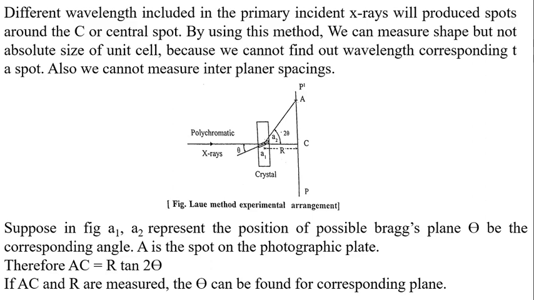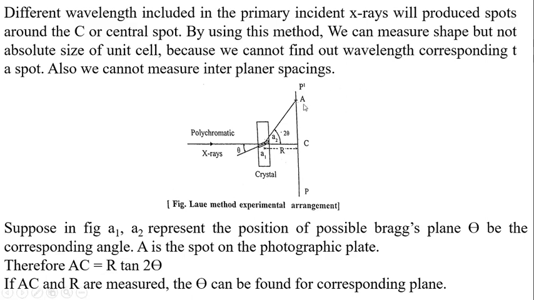Here we have to place a crystal in single crystal form whose crystal structure or crystal orientation we want to study. These are the basic requirements of the Laue method. The X-ray beam is allowed to pass through this single crystal, and it is allowed to be incident on a photographic plate, which is placed as shown in the figure.